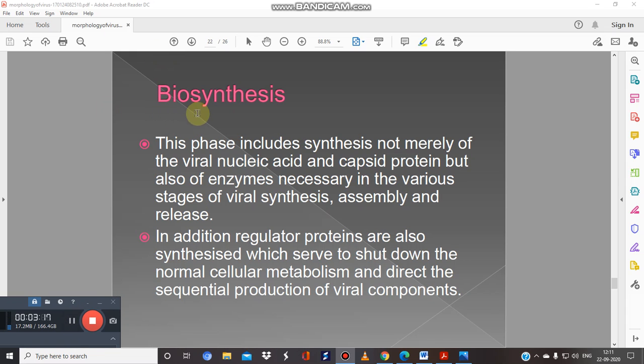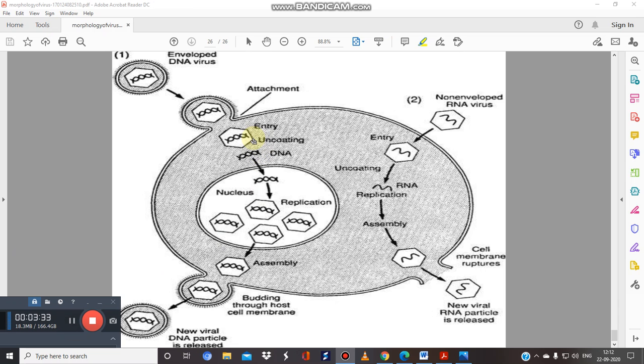Next critical step is the biosynthesis. It involves the synthesis of what? Of viral nucleic acid and the capsid protein, but also some of the enzymes necessary in the various stages of viral synthesis. So here, first step is attachment, then penetration, then uncoating, and then synthesis is happening here. The virus will again form this capsid, the whole structure will again form in this replication process.